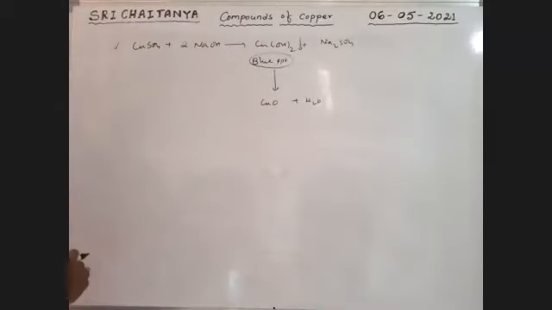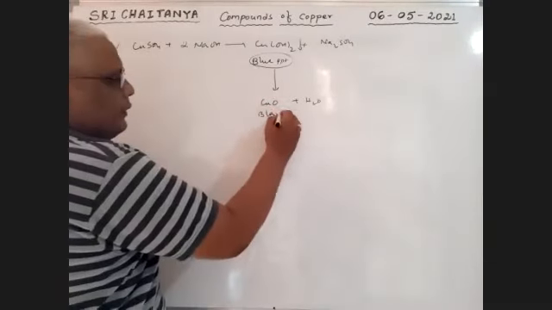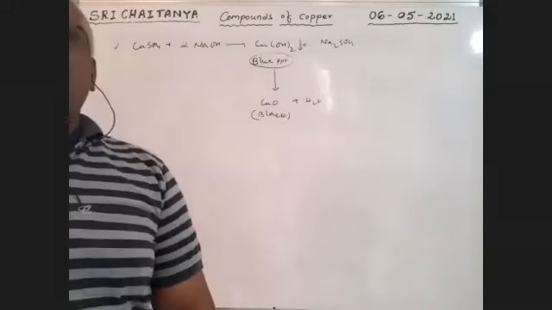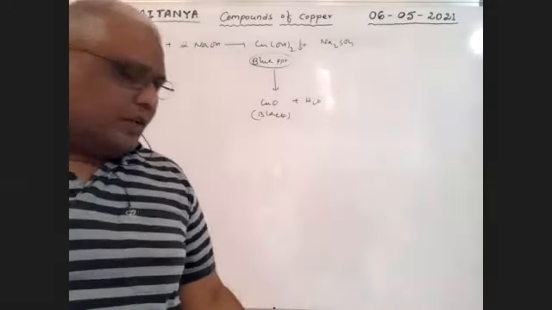What is the color of this CuO? Tell me, boys. Black. Yes, black colored. It converts into black colored CuO. Okay, this is the reaction of NaOH.